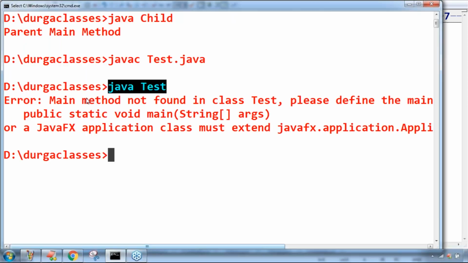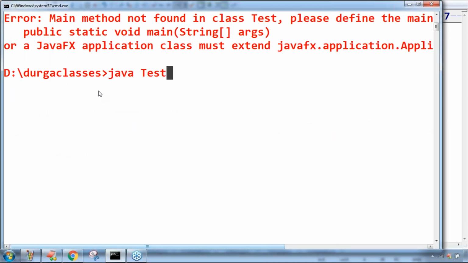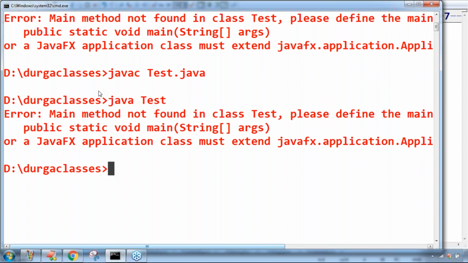If the main method is not there, even the JVM won't execute the static block. Most people think a static block followed by no main method would still run, but no, the static block won't be executed in this case. In the old versions, the static block executes and then the main method is checked. But in the newer versions, first show the main method, and only then will it execute.